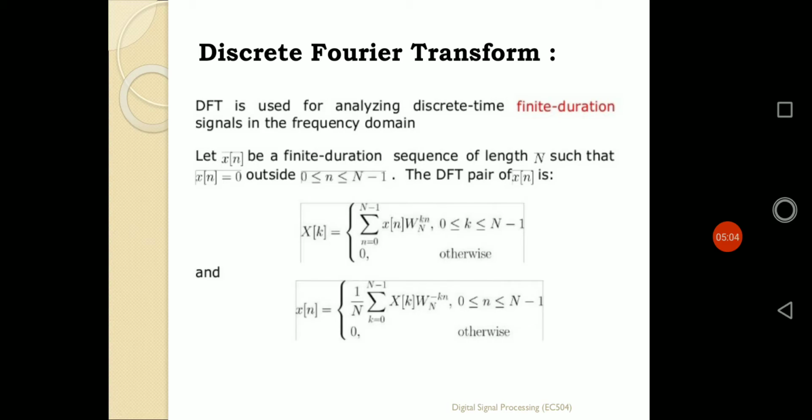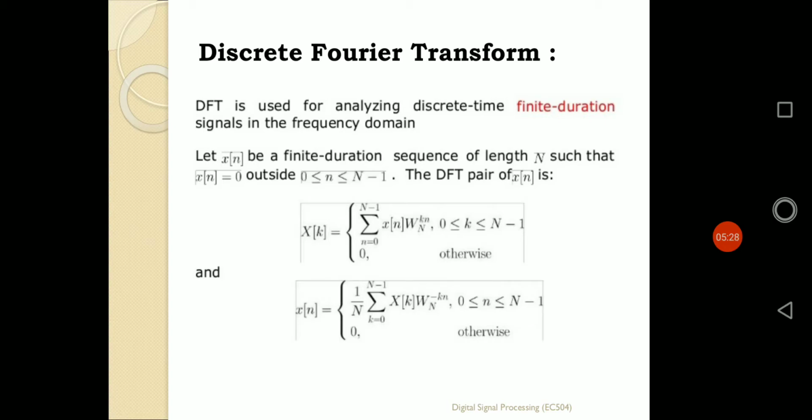So what can be defined? Summation of k ranges from 0 to N minus 1, where the input signal is X of k. So X of k multiplied by omega N to the power minus k n. The range of n is from 0 to N minus 1, and the overall summation is divided by 1 by N because it is the inverse discrete Fourier transformation, IDFT.